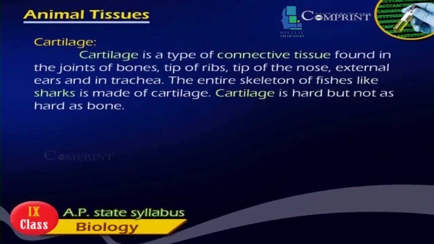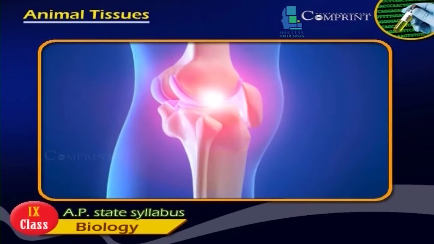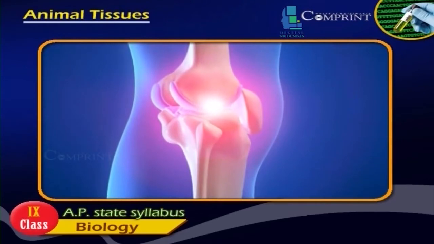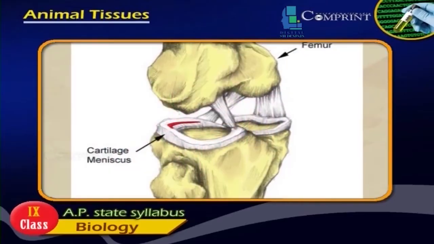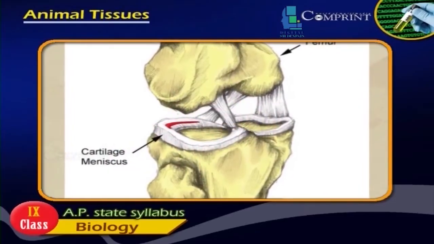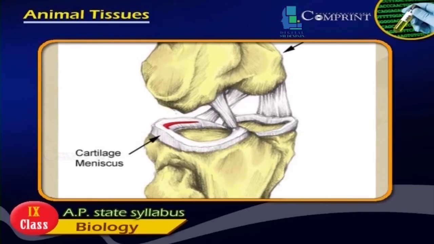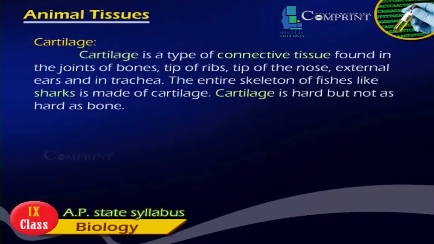Cartilage. Cartilage is a type of connective tissue found in the joints of bones, tip of ribs, tip of the nose, external ears and in the trachea. The entire skeleton of fishes like sharks is made of cartilage. Cartilage is hard but not as hard as bone.